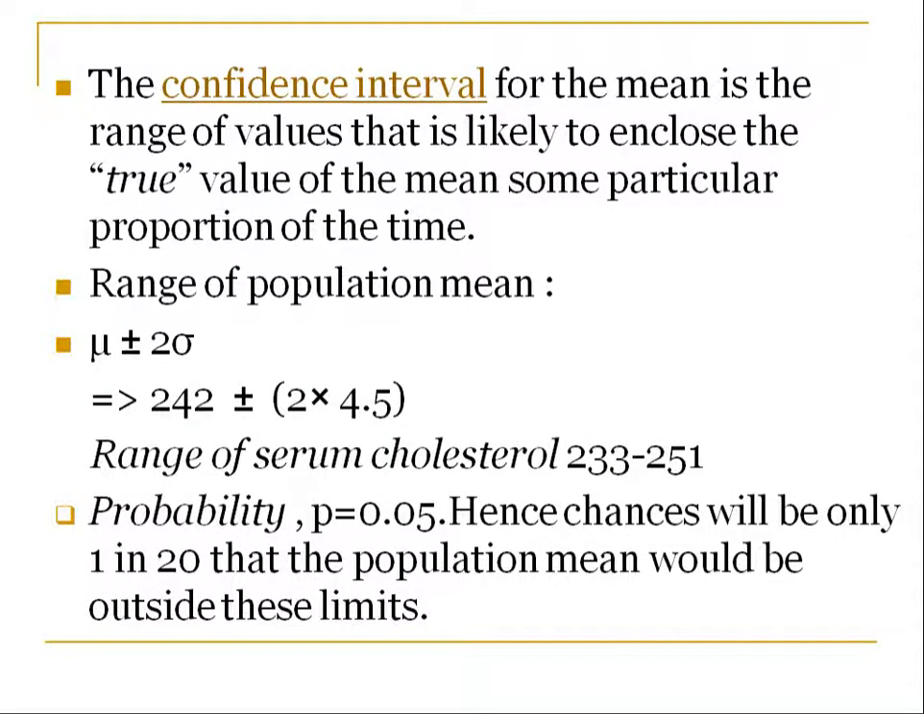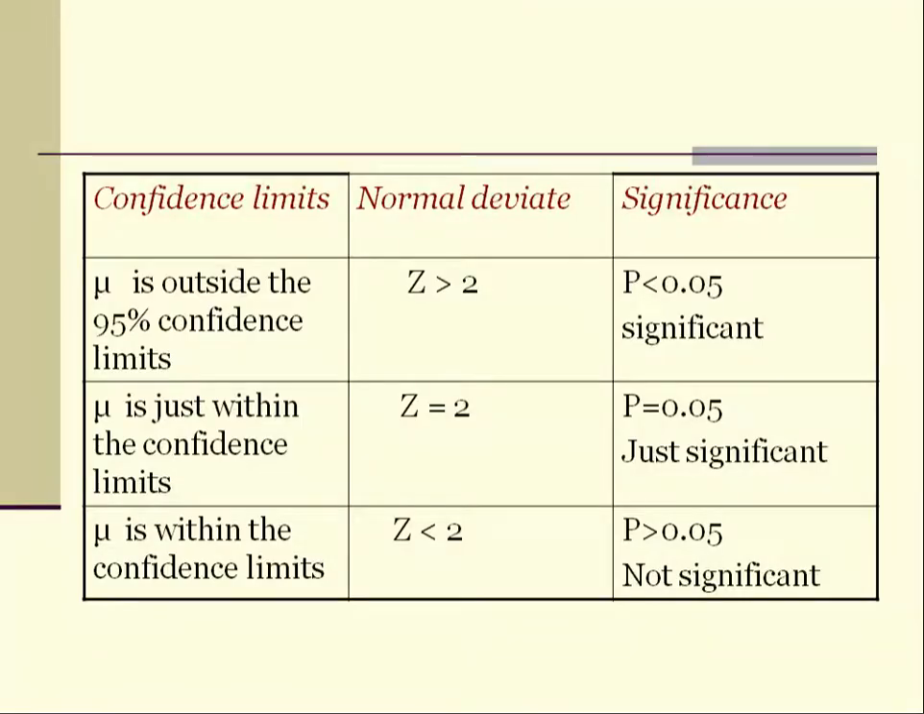If we calculate the range, mean plus or minus two standard deviations, it is 233 to 251, with probability P 0.05. So coming again to confidence limits, if mu is outside the 95% confidence limits, that is normal deviation Z more than 2, then P is less than 0.05. It is significant. Whenever it is outside the 95% confidence limit, we take it as significant.